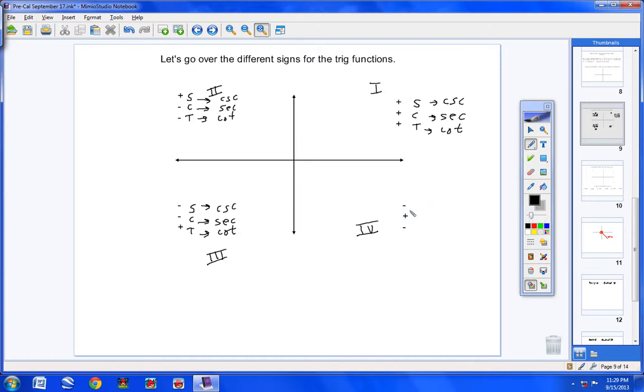Then over here, negative, positive, negative. That simply means in the fourth quadrant, the sine would be negative, the cosine would be positive, and the tangent would be negative. And what goes along with sine? Well, cosecant. What goes along with cosine? Secant does. And what goes along with tangent? Cotangent does. Okay? So you need to know these. I'm not saying, well, no, actually you are going to have to memorize them. I mean, eventually you're going to have to know them.